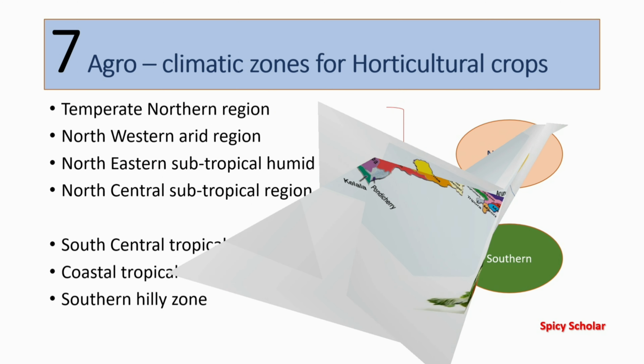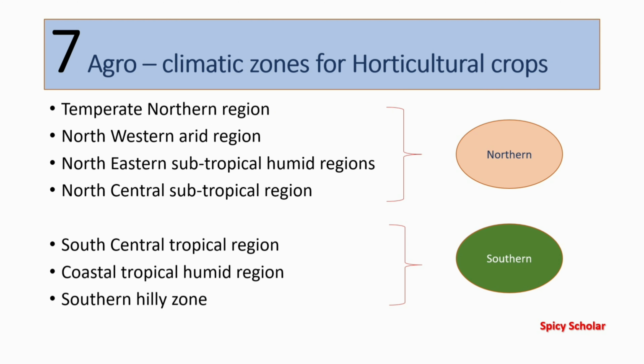Our country can be broadly divided into 7 zones for horticultural crops. For easy remembering of agroclimatic zones for horticultural crops, now we are dividing India into southern and northern parts. Northern part comprises of temperate northern region, northwestern arid region, northeastern subtropical humid regions and north central subtropical region, whereas southern part comprises of south central tropical region, coastal tropical humid region and southern hilly zone.